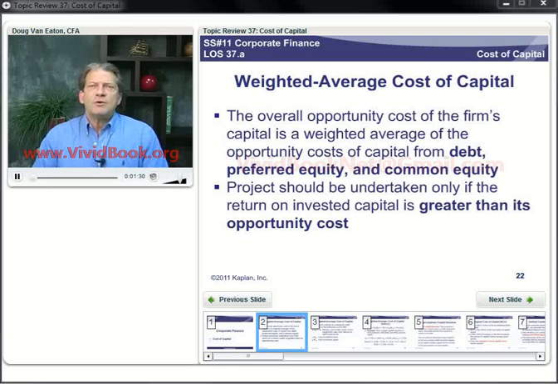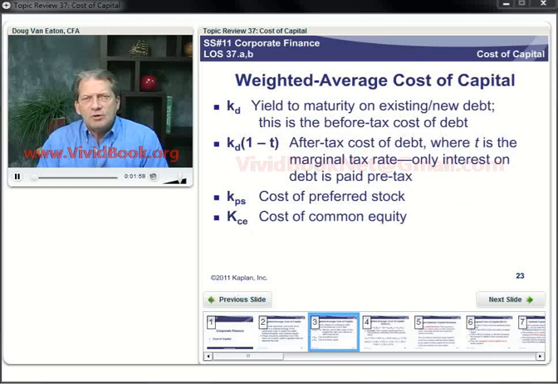So for any firm, its capital structure is some percent debt, some percent preferred stock, and some percent of the capital raised by issuing common equity. So a project should only be undertaken if the return on invested capital is greater than its opportunity cost. And the opportunity cost is not paying back our sources of capital, or at least that's one way to interpret it. So here's some of the symbols we'll be using.